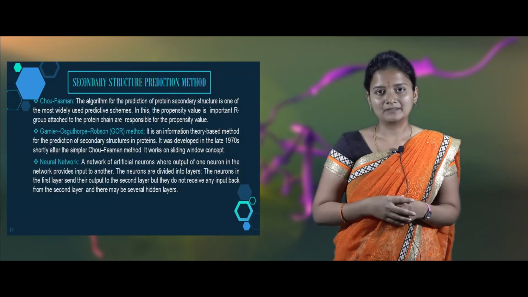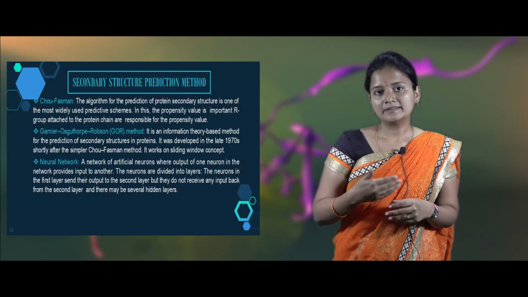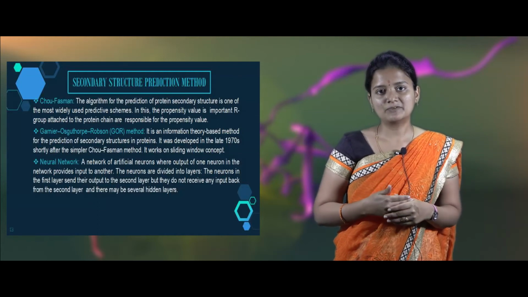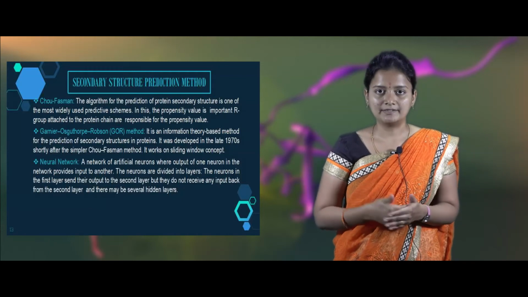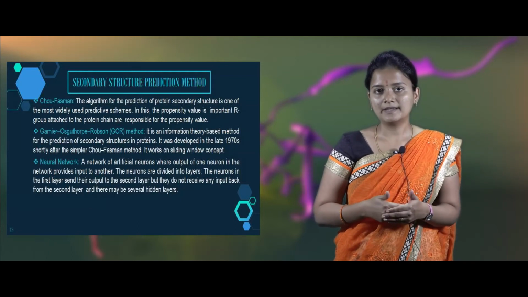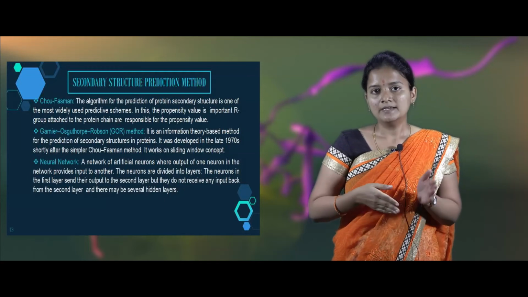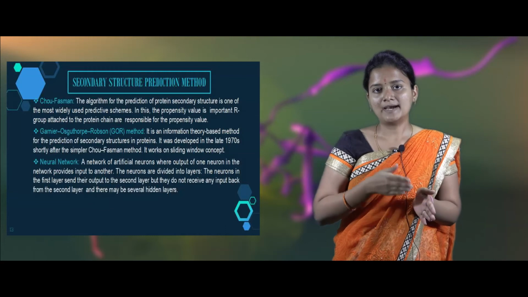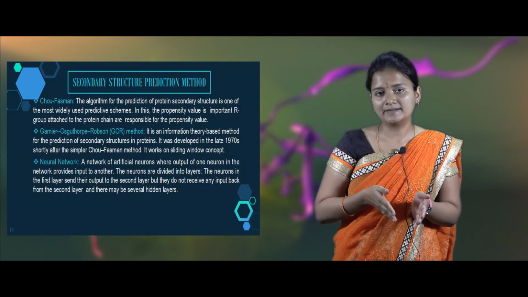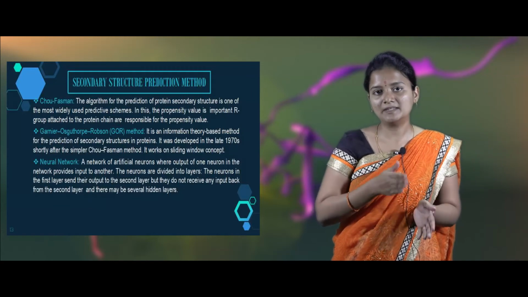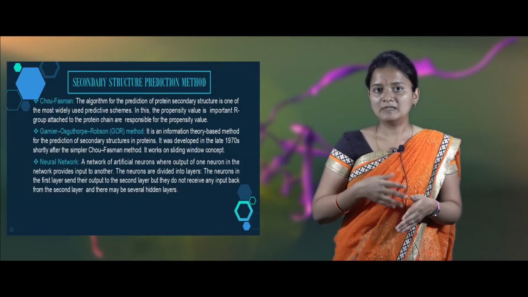The neural network method is based on the concept of neuronal cells, that is, the signaling of the neuronal cells is passed from one neuron to another neuron. This is how the neural network method was generated. It has three layers: the first layer, the second layer and the hidden layer. The output of the first layer will be passed as an input to the second layer, and the information will be shared with the hidden layer, which is present between the first and the second layer. This is how the neural network method is performed.